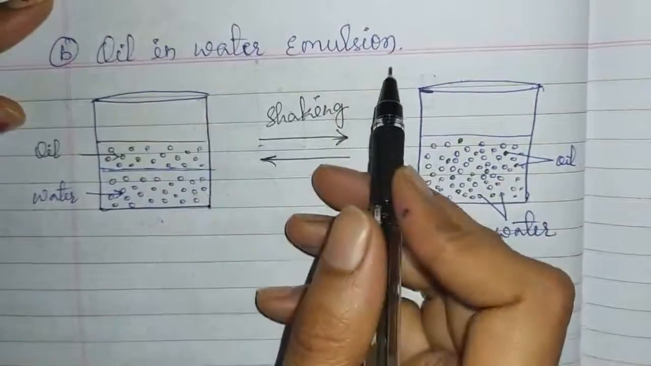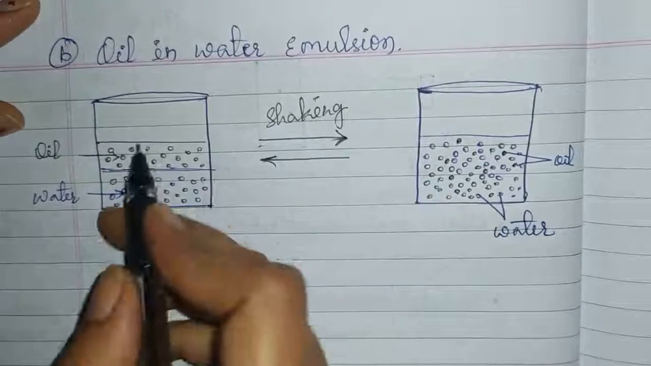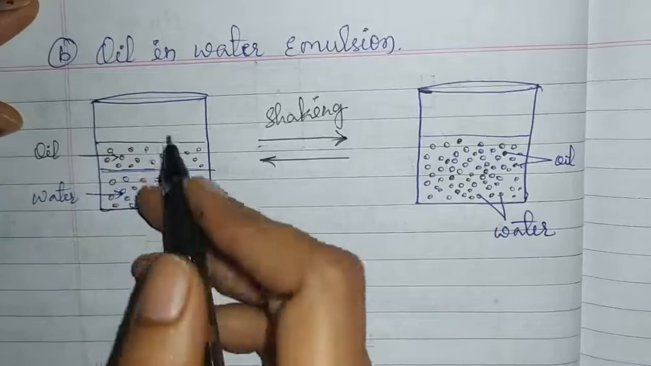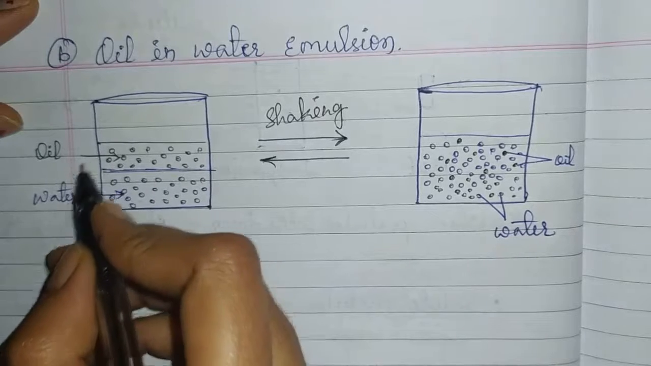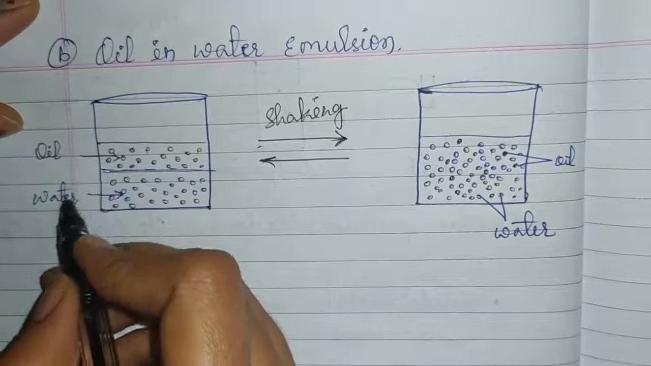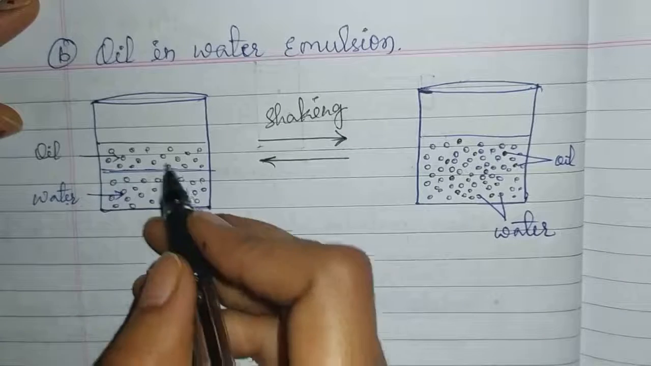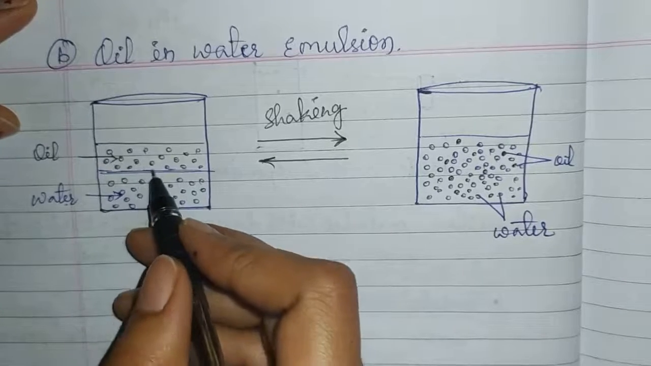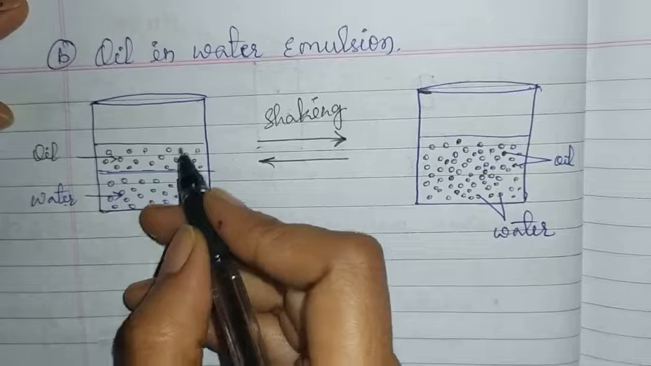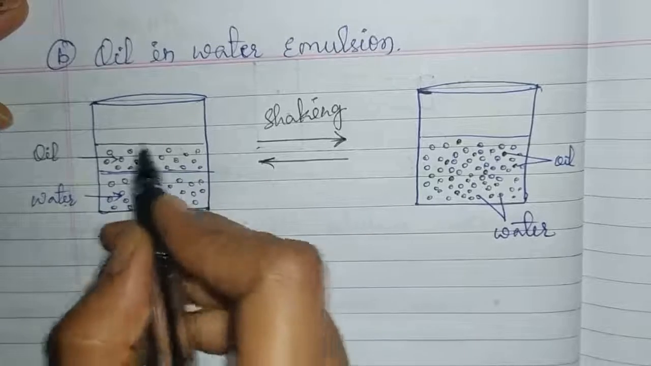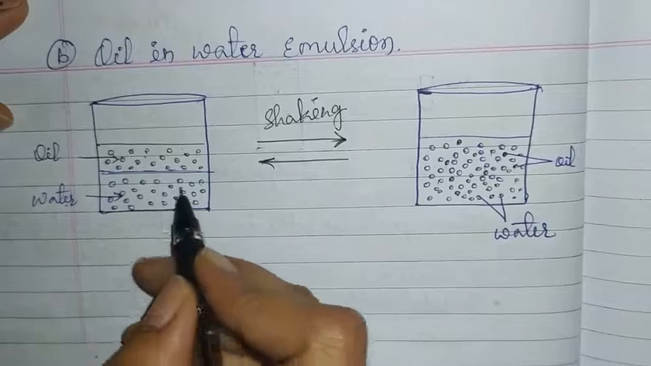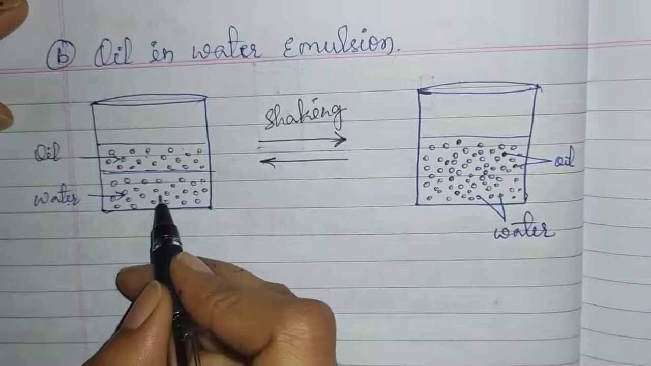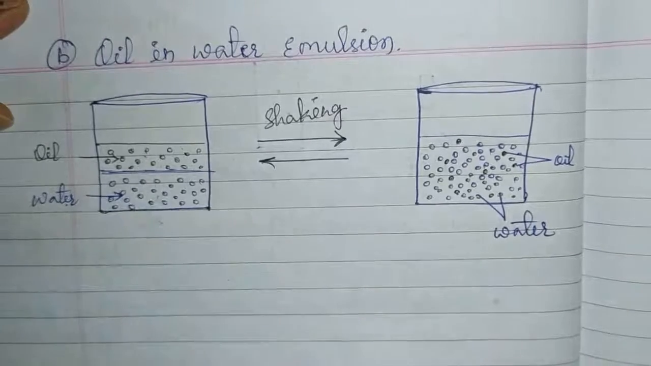Next we will see oil in water emulsion. Here also, see children, I have taken one beaker. In this beaker I have taken oil and water, and these two liquids are immiscible. When these two liquids are added in a beaker, they will form separate layers as shown here. The bottom layer is water, and above the water layer, the oil layer is present.